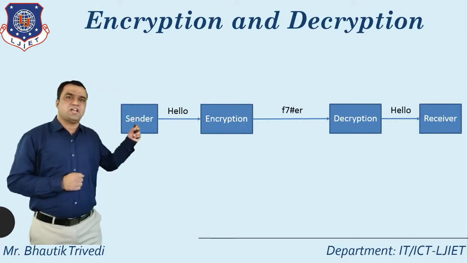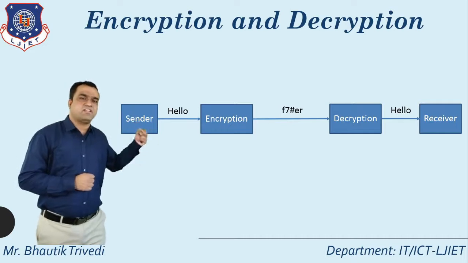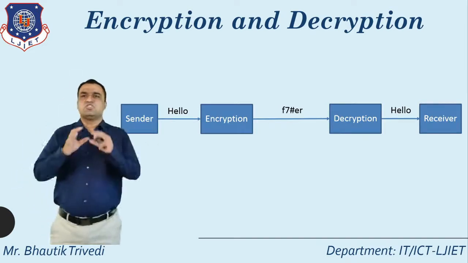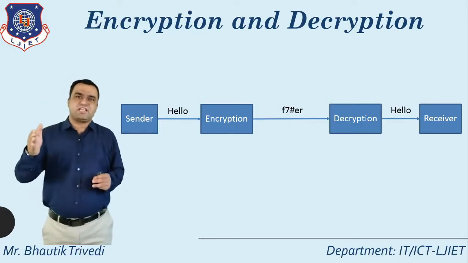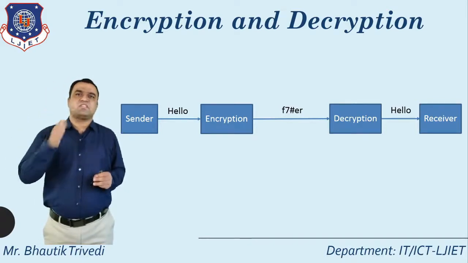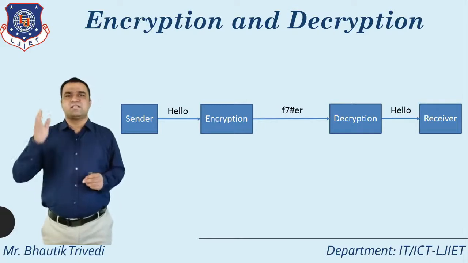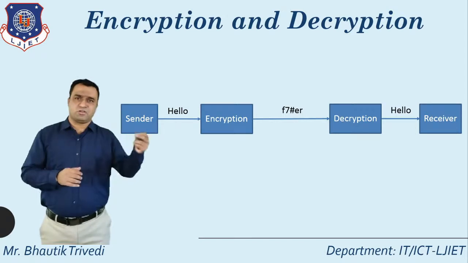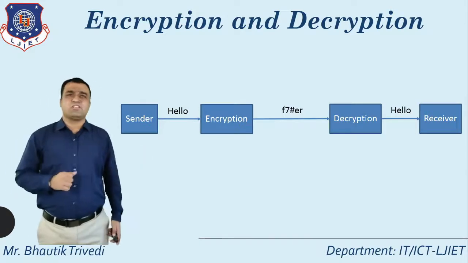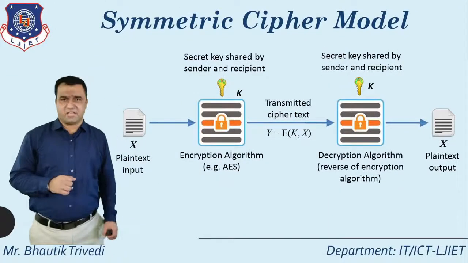After decryption, it retrieves the plain text, which is received by the receiver. The normal overview is: plain text plus key is equal to ciphertext, and ciphertext plus key plus decryption algorithm is equal to plain text. So that is the concept of encryption and decryption.